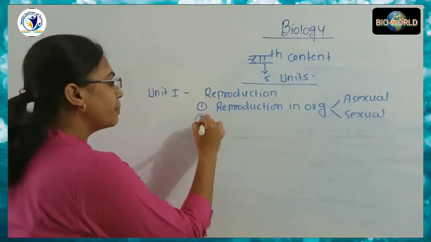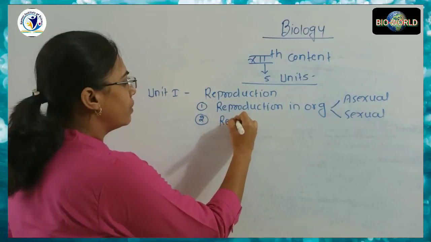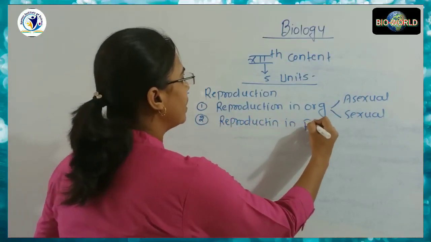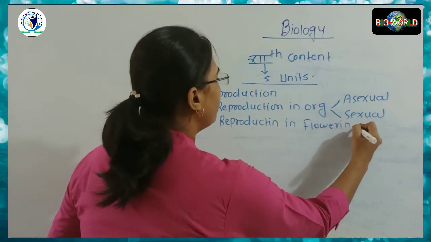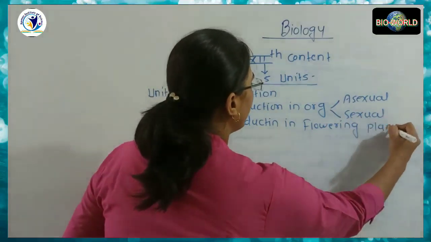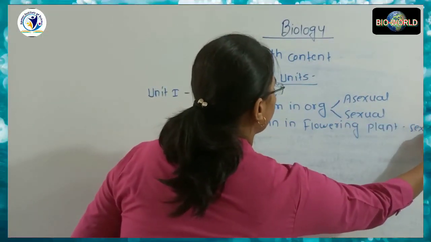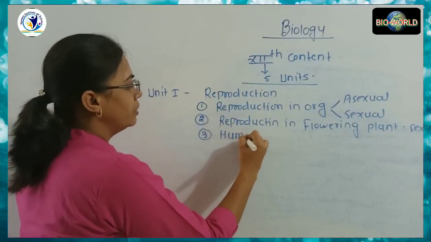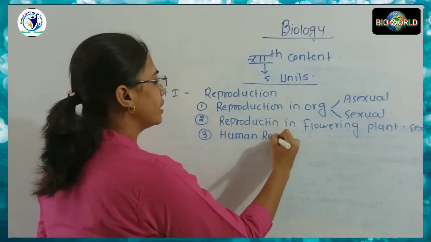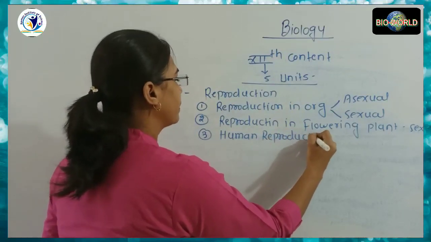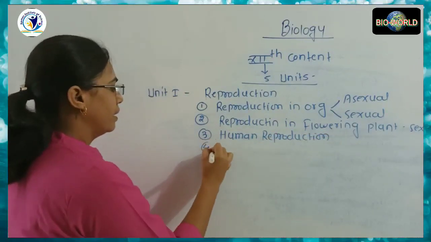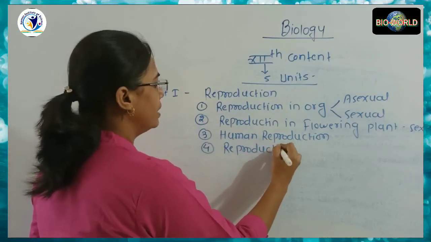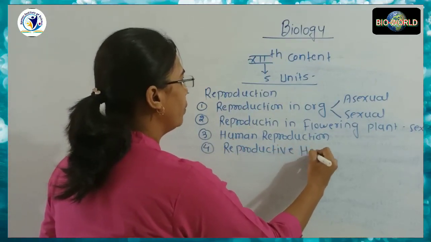In the next subtopic, we will discuss reproduction in flowering plants, and these flowering plants perform sexual reproduction. The third subtopic is about human reproduction, and in the last subtopic, we will understand reproductive health.